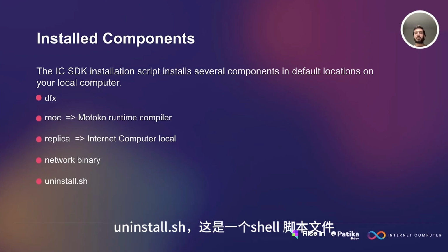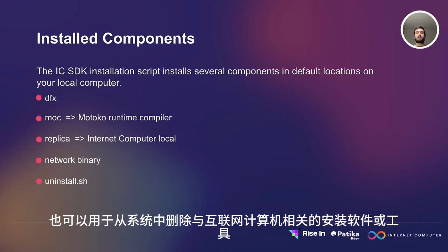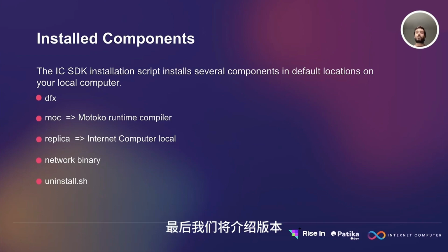Uninstall.sh, which is self-explanatory in my opinion. This is a shell script file that is typically used to uninstall software in a Unix or Unix-like operating system. In the context of Internet Computer, it would be used to remove the installed software or tools related to Internet Computer from your system. And finally, we have the versions.